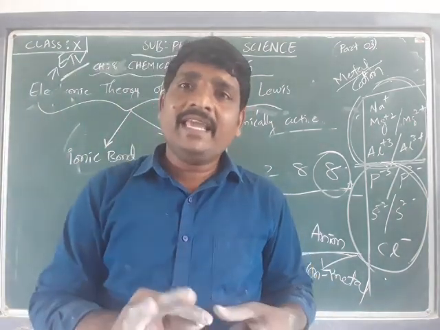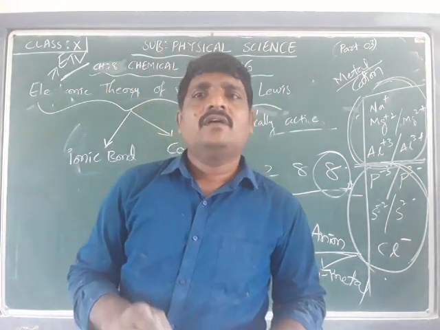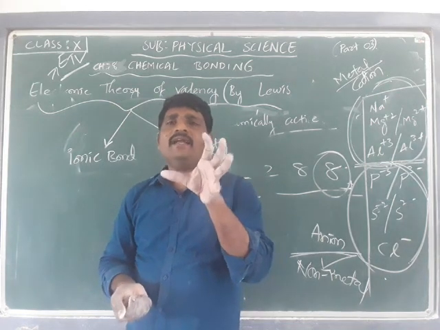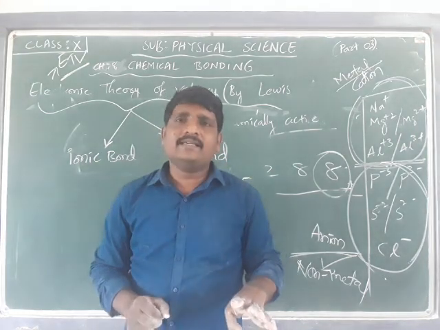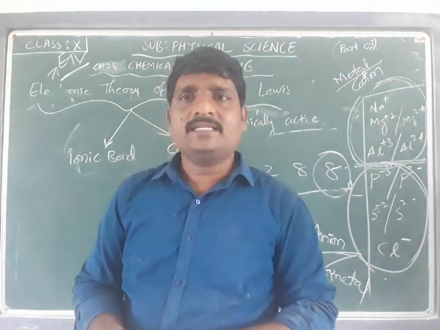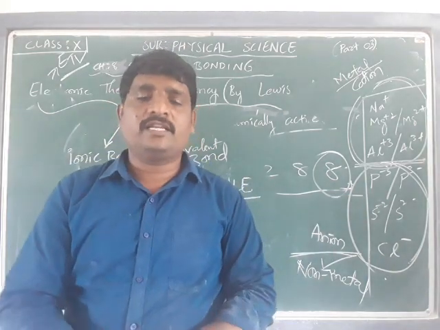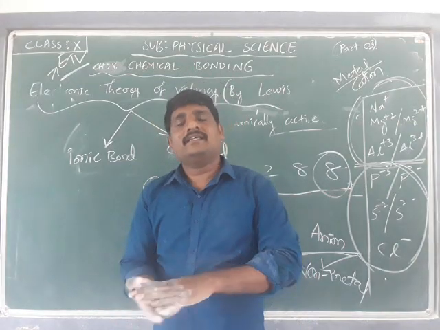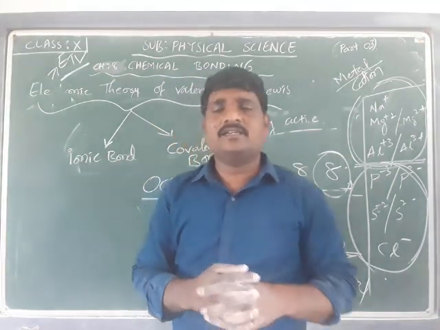Containing 8 electrons we call an octet. Except helium, all noble gases obey the octet rule. That means they have 8 electrons in the outermost shell, or valence electrons. This is a small revision of today's session.